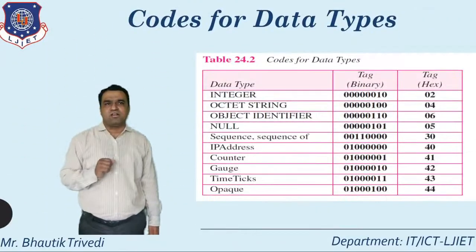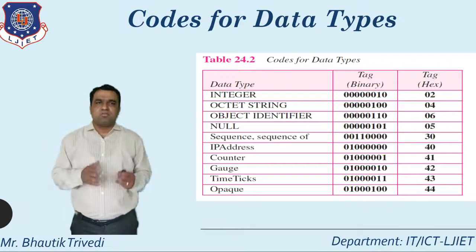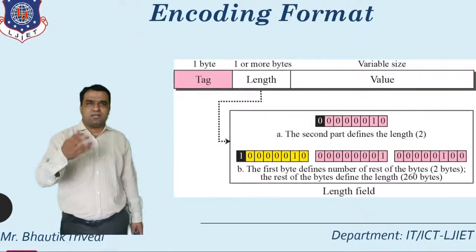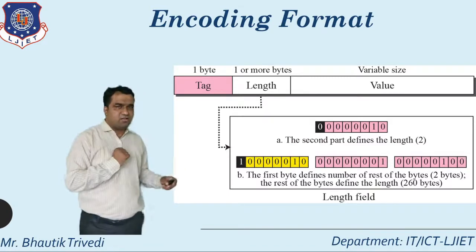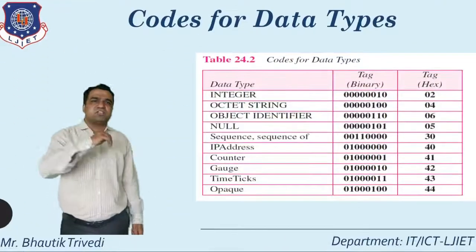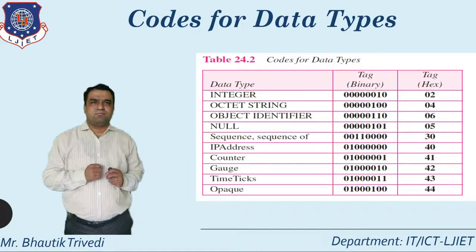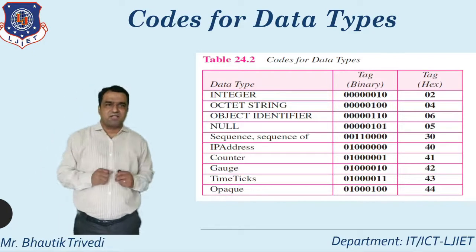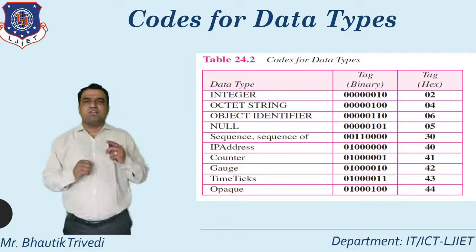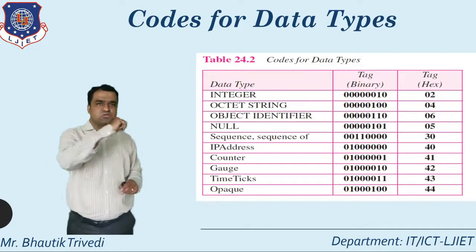The last important point regarding this: what is the code, what is the tag behind a particular data type? All of you know that in a particular example the first component is related to the tag. What is the meaning of tag here? Each and every data type that is supported has one tag value. Tag is allocated how many bytes? Tag is allocated 1 byte, and 1 byte is equal to 8 bits. How do I represent the 8 bits? That's the example for the code for the data type.